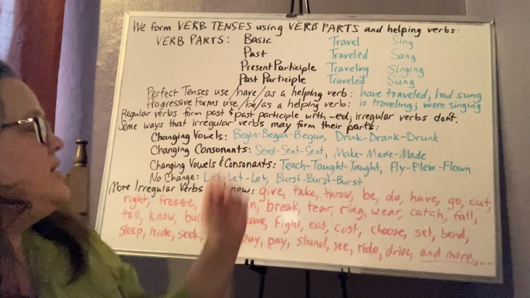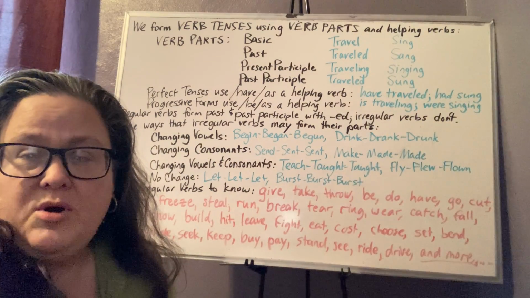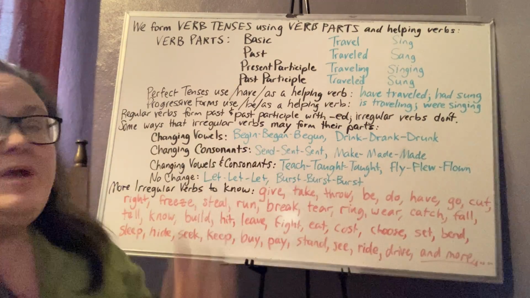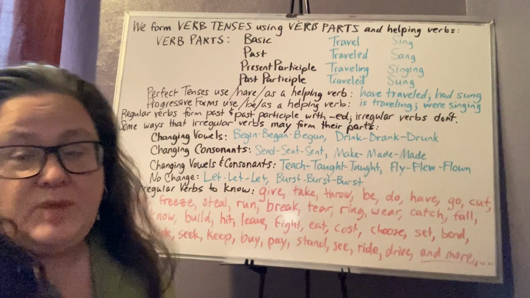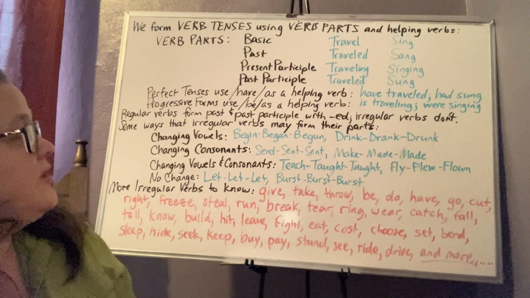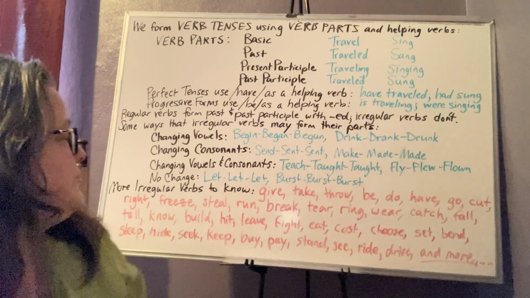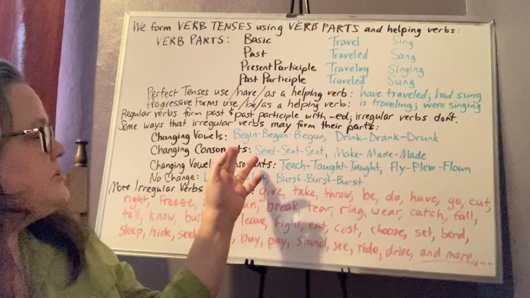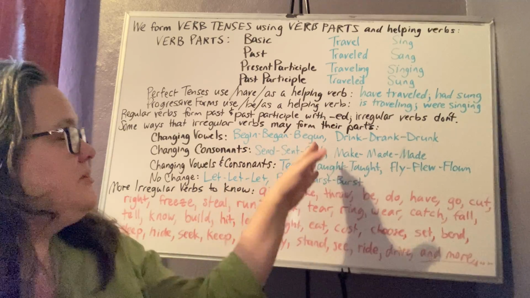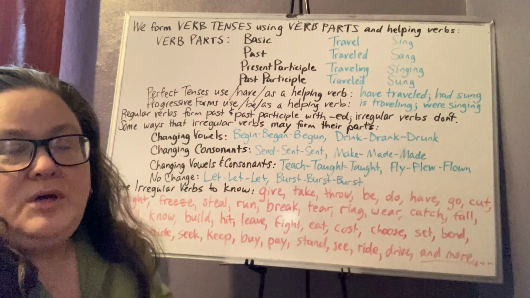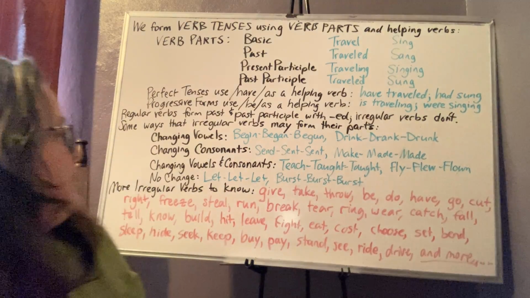Or began, we began our work already. Or we have begun our work already. Even better would be the perfect past, present perfect. Drink, drank, and drunk. So it changes many times to a and then to u when we change the vowels.